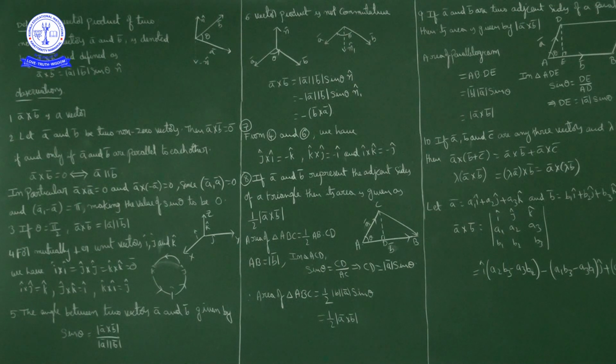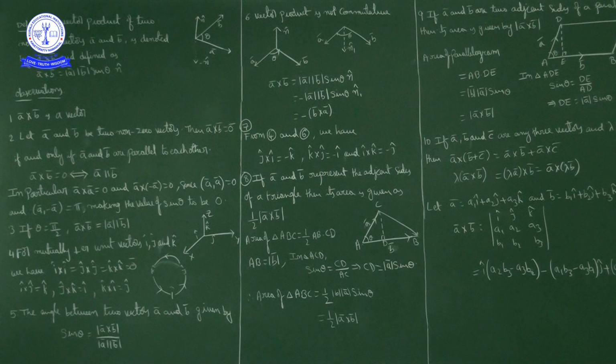Okay. Next point, vector product is non-commutative. Already we discussed a bar cross b bar is not equal to b bar cross a bar. Dot product is commutative, but cross product is not commutative. Because if you observe here, a bar, b bar and n cap.